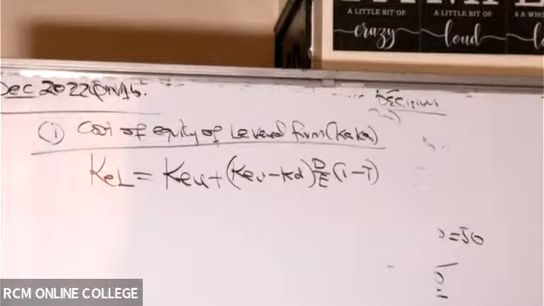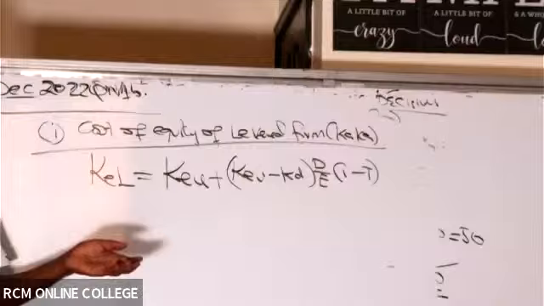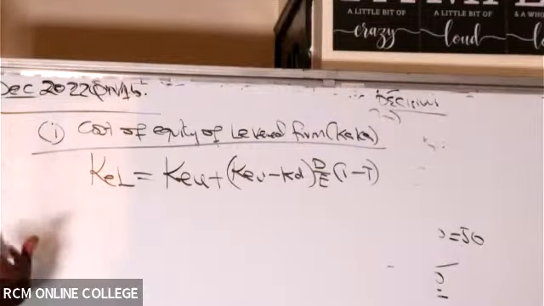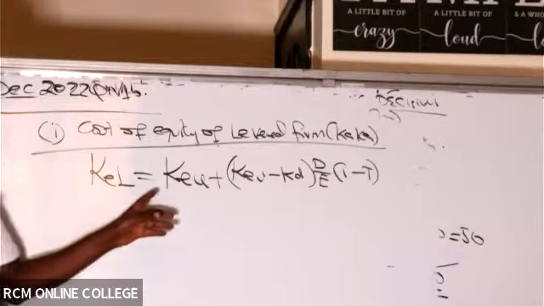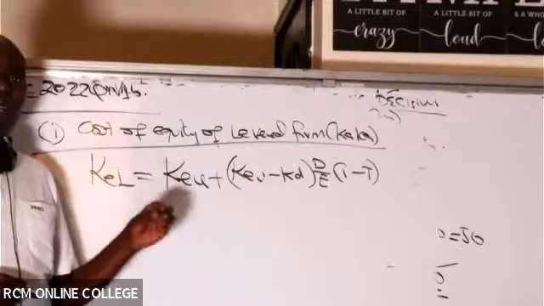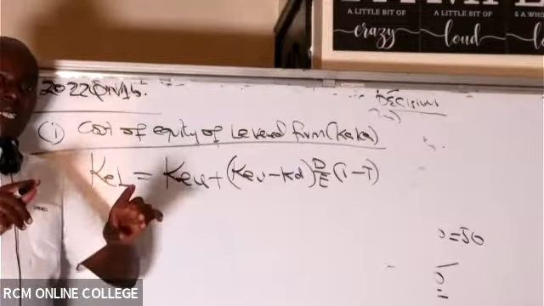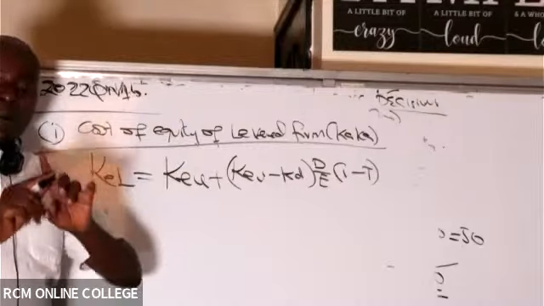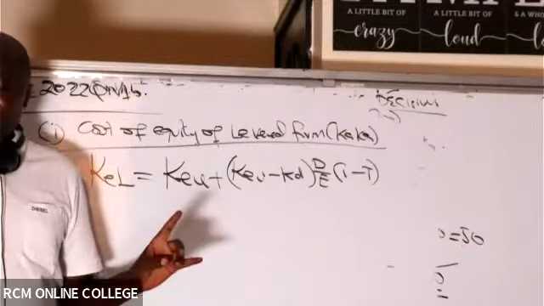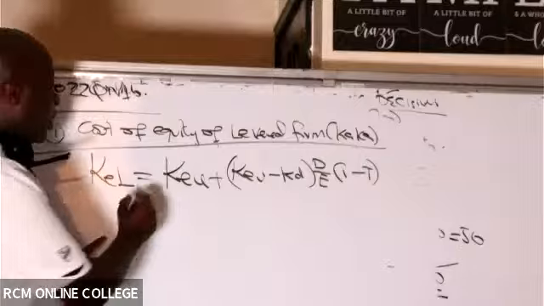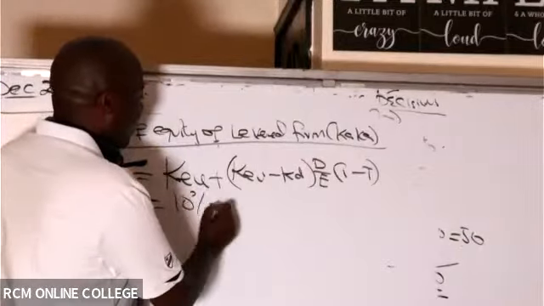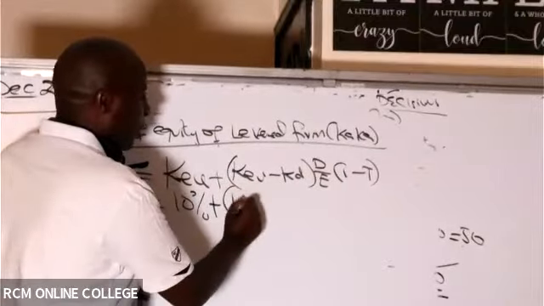So remember, Ko is cost of equity of the unlevered firm. The unlevered firm to us is Papa. Is there somebody who is able to remember the cost of equity of Papa? Ko is cost of equity unlevered, and the unlevered firm we have here is Papa. It is 10%. Hilda is reminding us. It is 10%, isn't it? So this is 10%. 10% plus (Ko is still 10%).